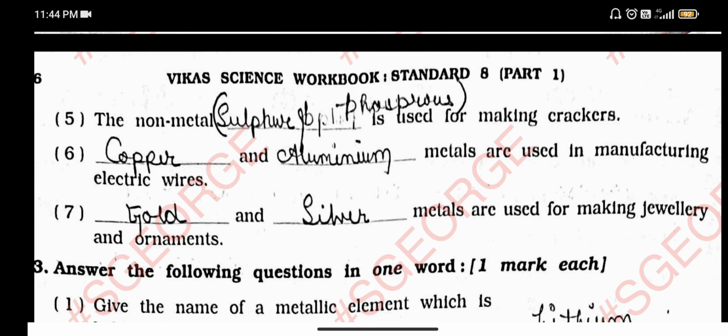Number 6, dash and dash metals are used in manufacturing of electric wires, copper and aluminium. अब मैं ऐसा नहीं बोलना चाहता हूँ कि आप अपने घर की वायर्स खोल के देखो उसके अंदर कॉपर और एल्यूमिनियम है कि नहीं है. Just you should know that which metals are used in the manufacturing of electric wires, and that is copper and aluminium. Dash and dash metals are used for making ज्वेलरी एंड ऑर्नामेंट्स.